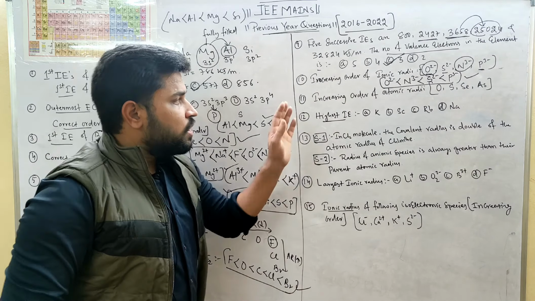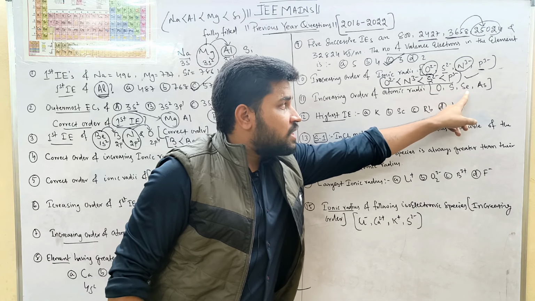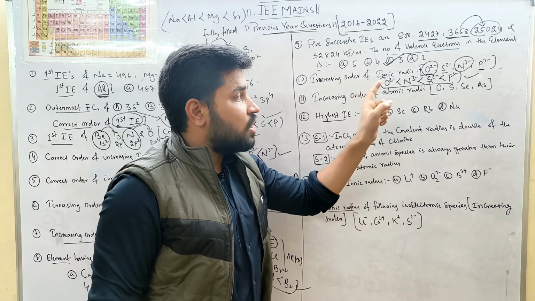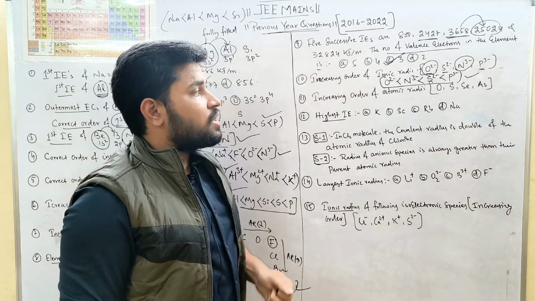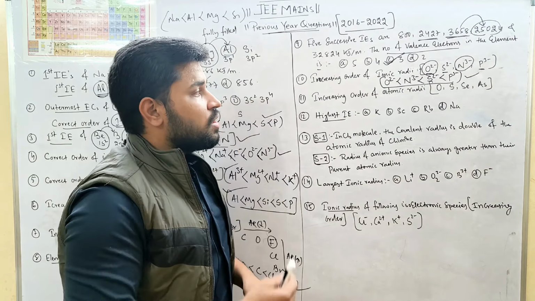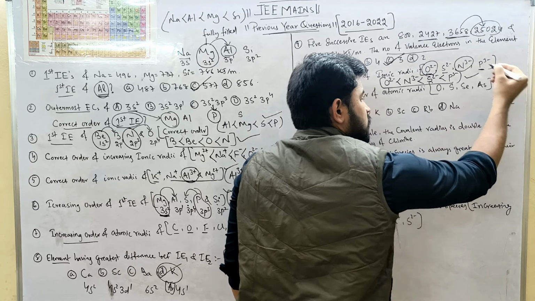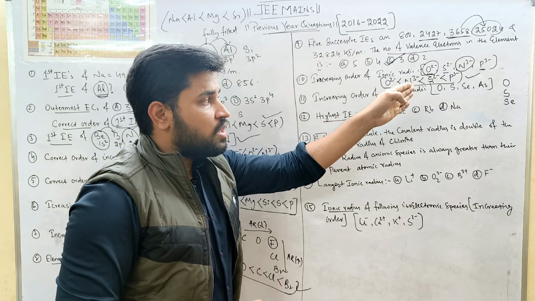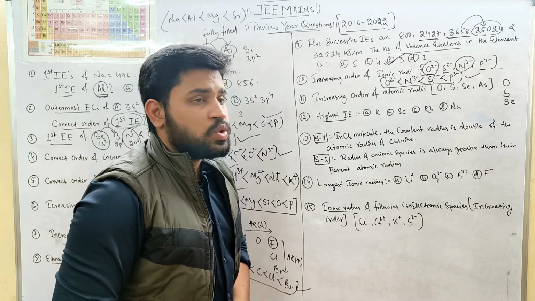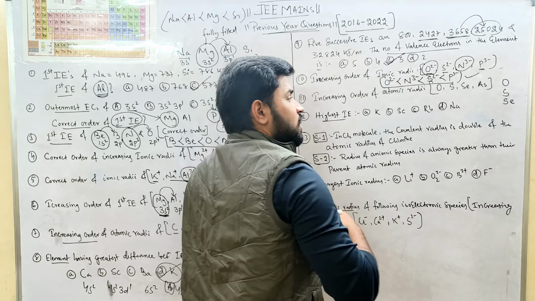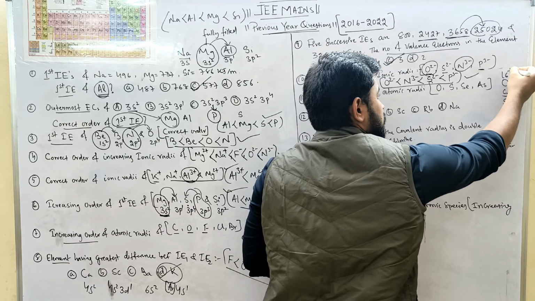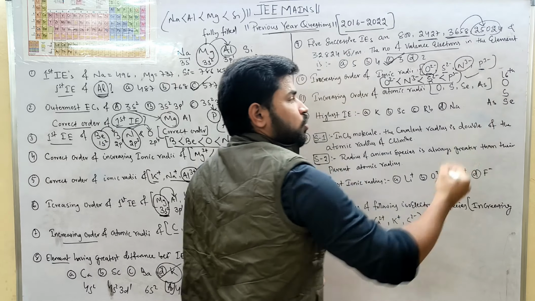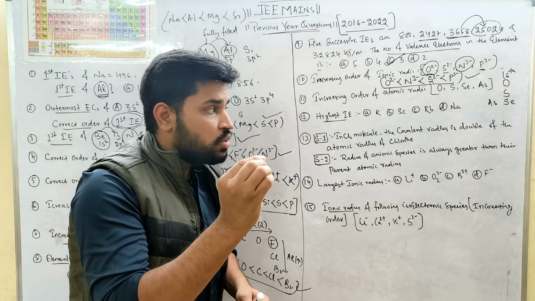Similarly, we can see the increasing order of atomic radius between oxygen, sulfur, selenium and arsenic. If you observe, oxygen, sulfur and selenium belong to the same group, the 16th group elements, while arsenic is a 15th group element.